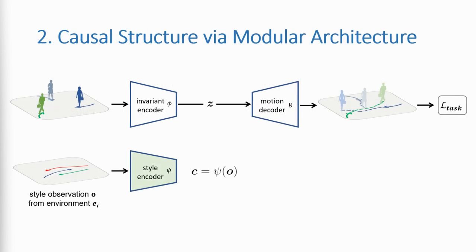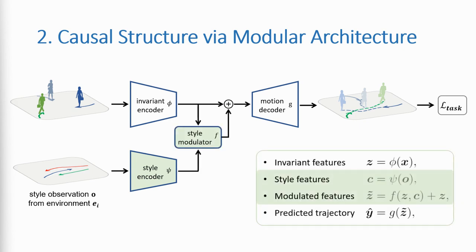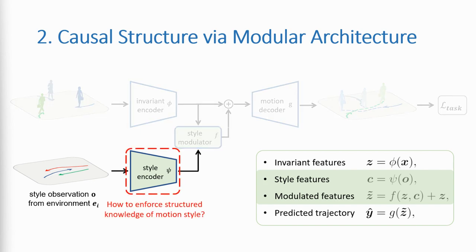More specifically, we introduce a second encoder, which takes as input some scene observations and outputs the corresponding style features. We then inject the style features into the invariant part through a style modulator in the form of a residual block. This modular design allows us to precisely pinpoint a small subset of parameters for adapting the model across different styles. However, training such a modular network is not trivial.